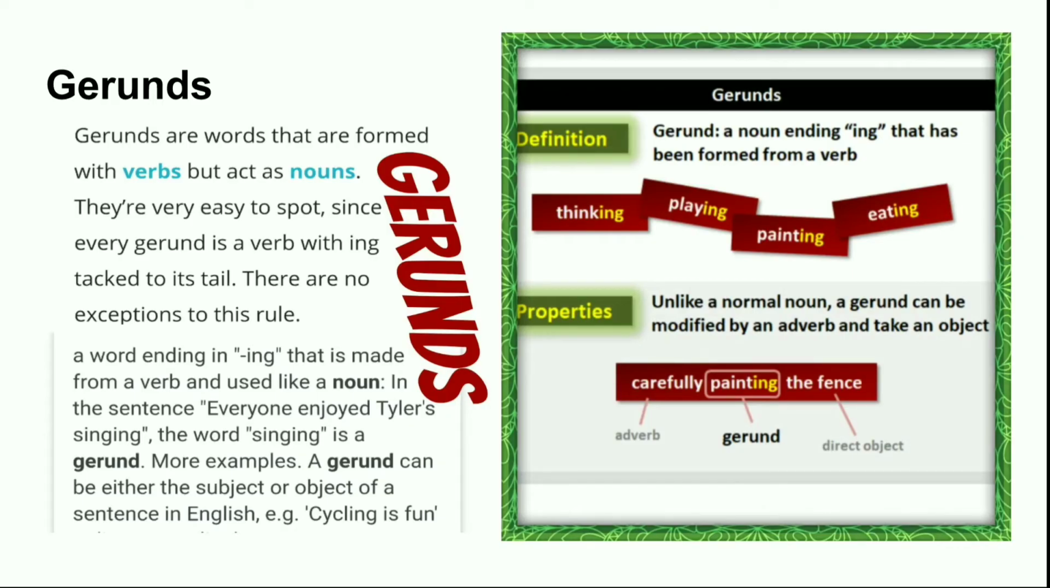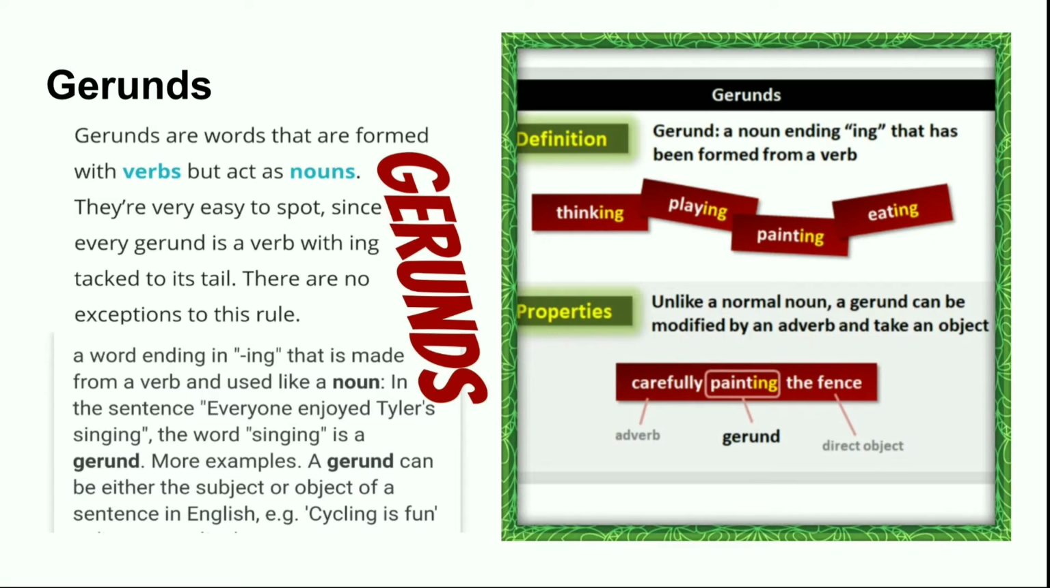Now I move towards another type of noun, that is gerunds. Gerunds are words that are formed with verbs but act as nouns. They are very easy to spot since every gerund is a verb with ing tacked to its tail. There is no exception to this rule. A word ending in ing that is made from a verb and used like a noun. In the sentence, everyone enjoyed Tyler's singing, the word singing is a gerund.